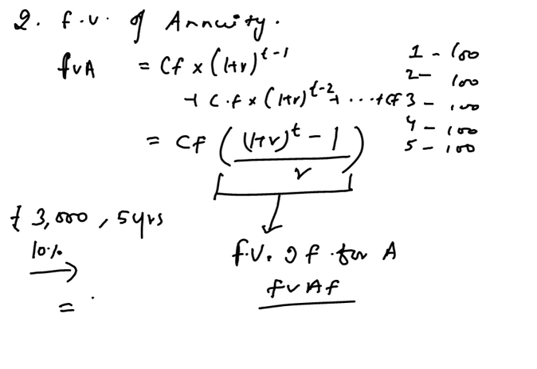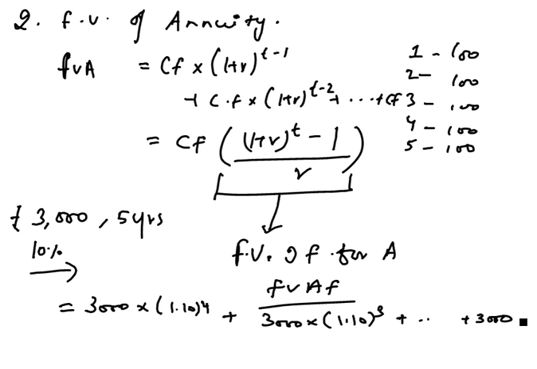You just put 3000 multiplied by, I can do like this also, plus 3000 into 1.10 to the power of 3, and so on up to 3000, where the last amount will be. So if I do this, it will be around rupees 18,315.30.